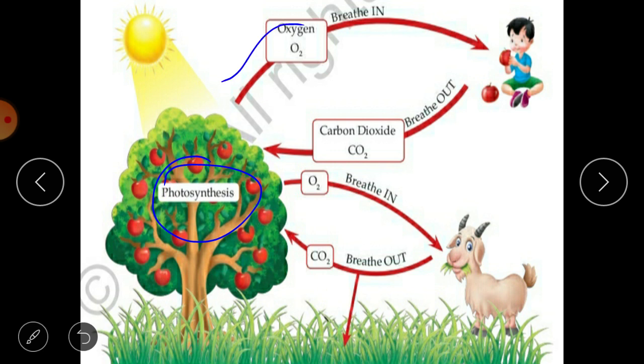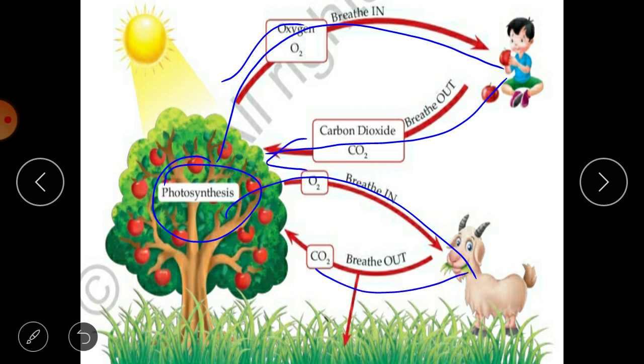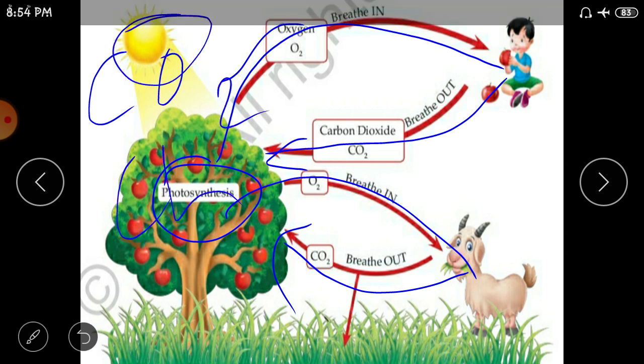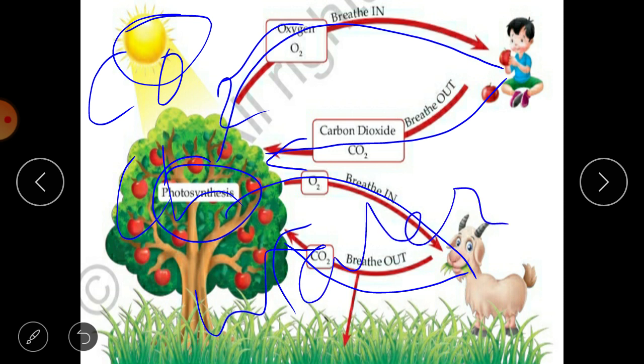Let's have a look here. By the process of photosynthesis we have seen that oxygen is released. So oxygen is used by us human beings and other animals also for breathing in, and we breathe out carbon dioxide, which is needed by plants for preparing their food by the process of photosynthesis. If you remember, we have discussed that plants need four main things for photosynthesis: carbon dioxide, chlorophyll, sunlight, and water. So these four main things are required by plants to prepare their food.